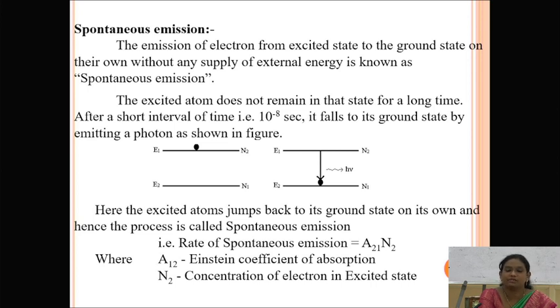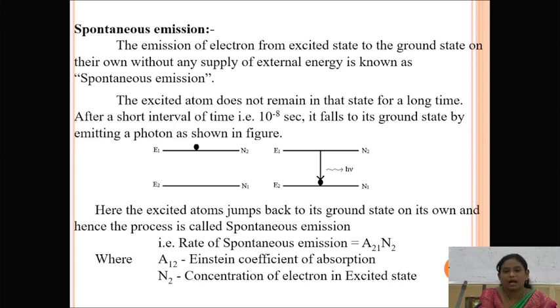Here we can write the rate of spontaneous emission as A21 into N2. Here 2 is the excited state and 1 is the ground state, and N2 is the concentration of electrons in the excited state. A21 is the Einstein coefficient and N2 is the concentration of electrons in the excited state.